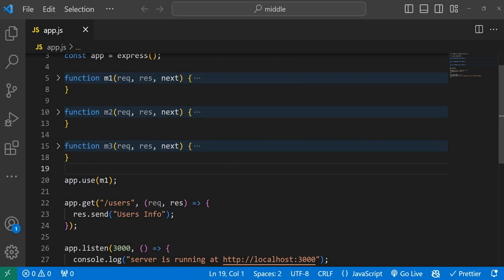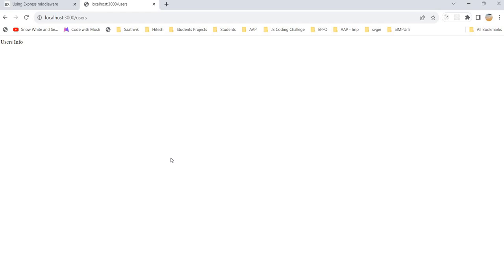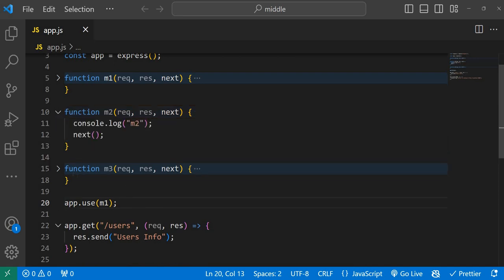And now here I did app.use M1. After that we have this route. Now tell me, just note down your answer in your notebook or somewhere else. What will be the output for this program? If I run the application, of course the application is up and running because we are using nodemon. If I hit the server one more time, what will be the result in the console.log?